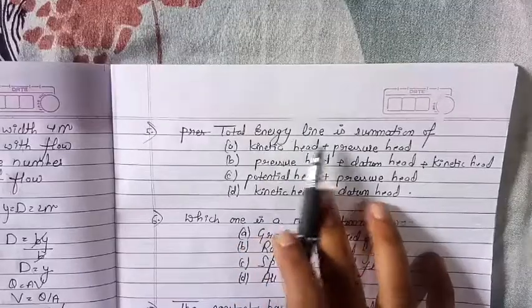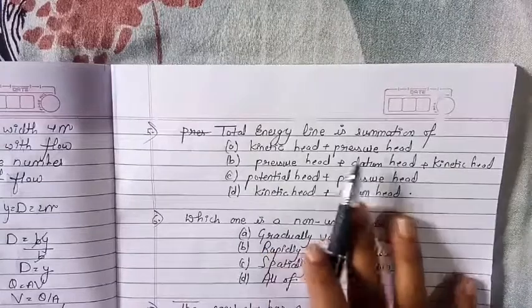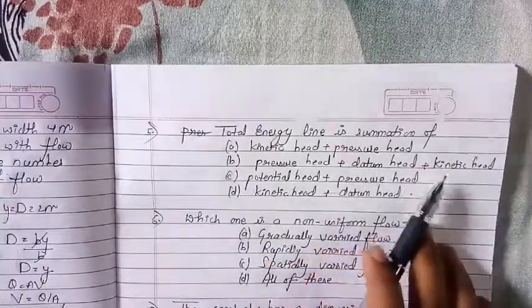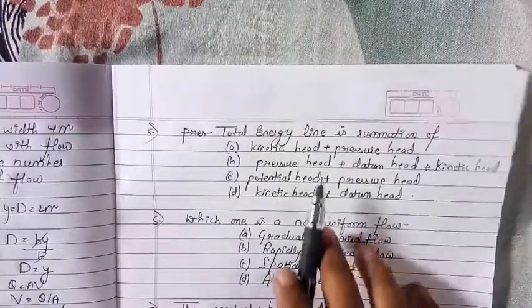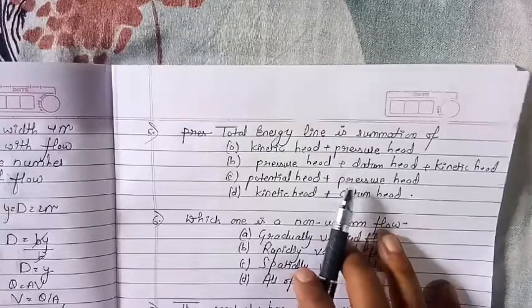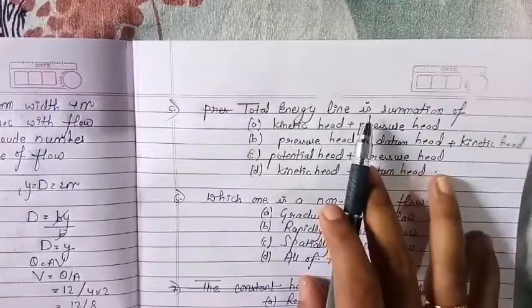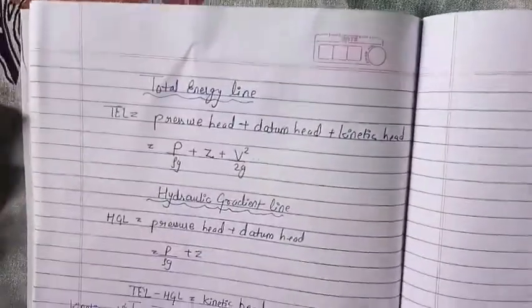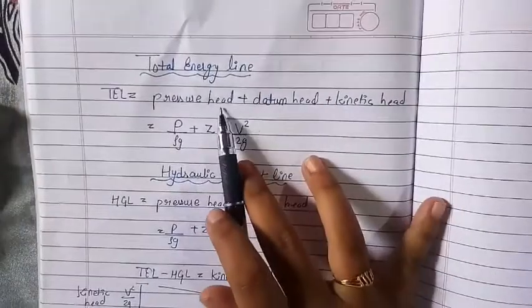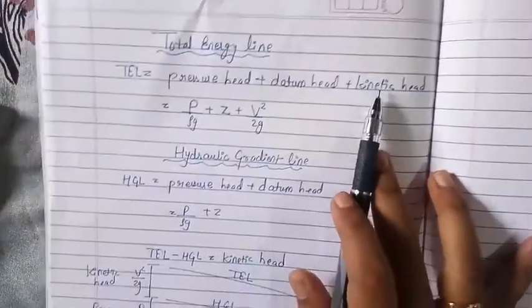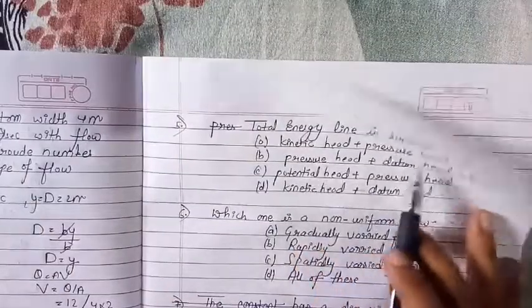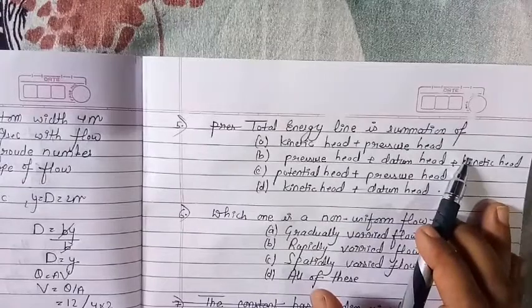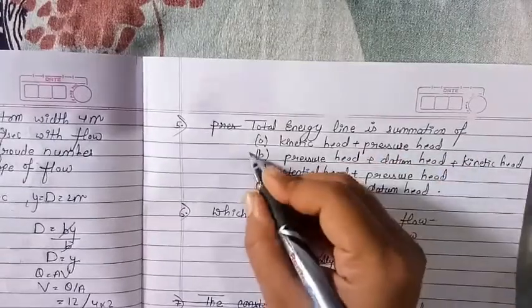Next question: the total energy line is a summation of kinetic head plus pressure head plus datum head, or potential head plus pressure head, or kinetic head plus datum head. So which option is right according to you? We have studied the total energy line in the previous lecture, so I will show you. We have studied that the total energy line is the summation of pressure head plus datum head plus kinetic head. We have seen this in our previous video. So the right option is pressure head plus datum head plus kinetic head. So this is the right answer for this question, which is option number B.